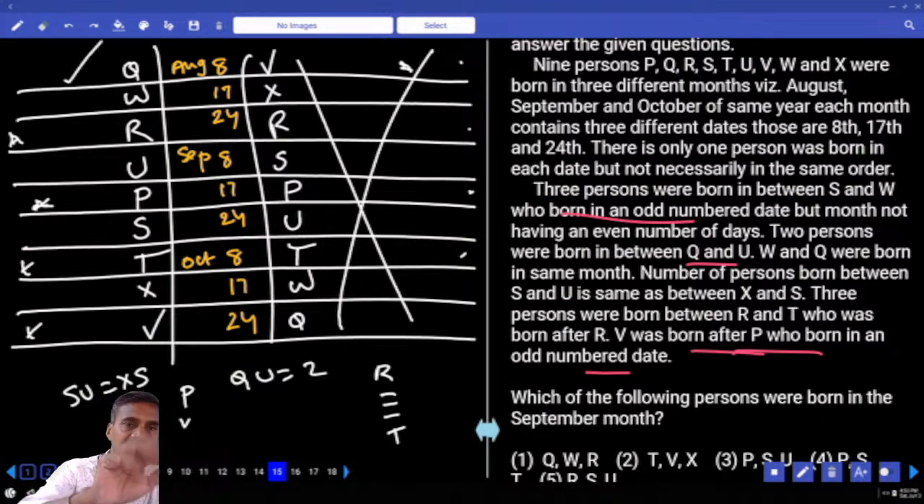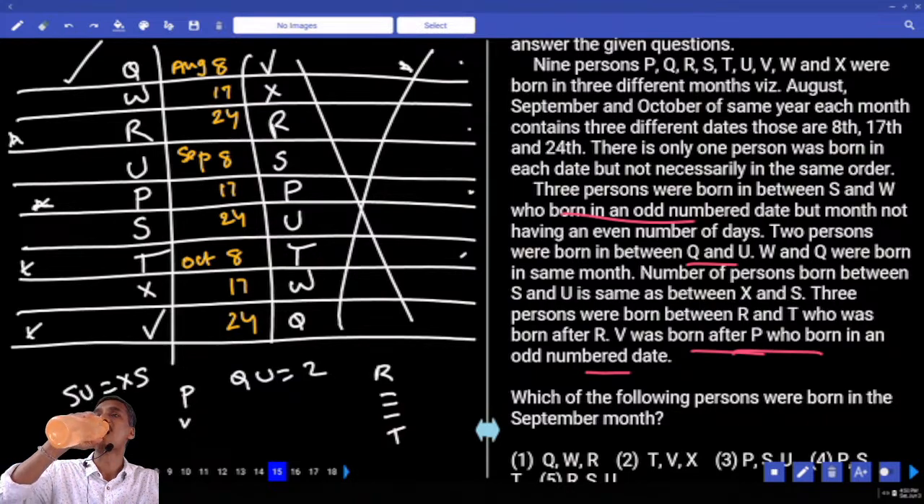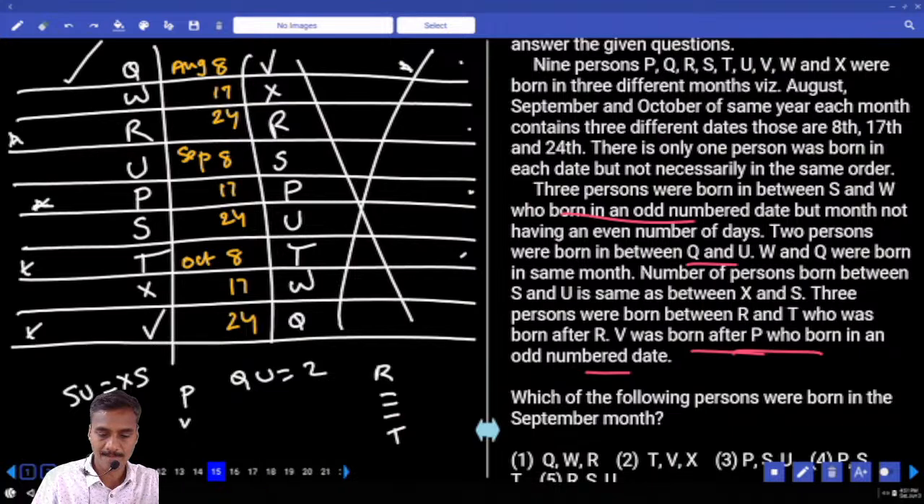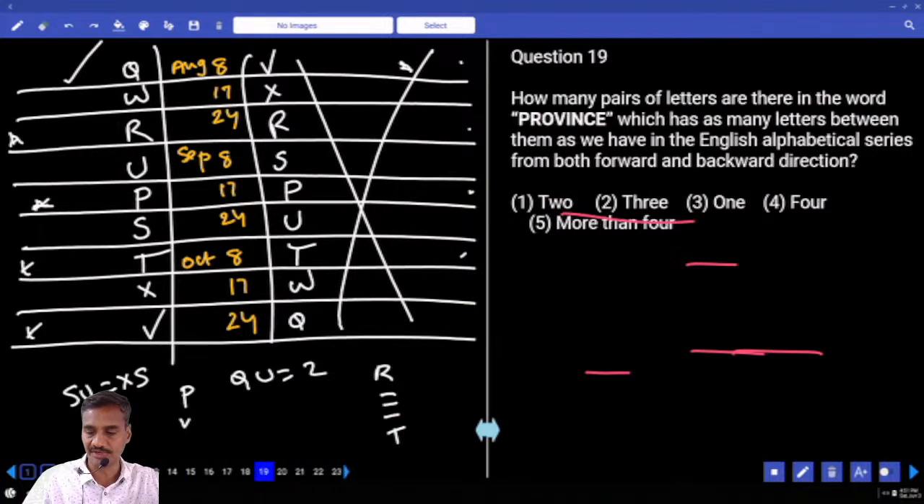Now we are left with this. Clear? Now this is about questions 15 to 18. Next one. 15 to 18. The next, the 19th one.